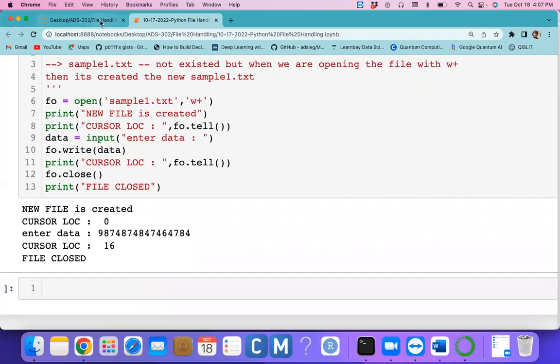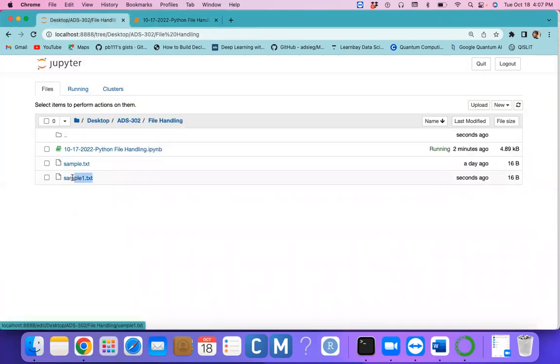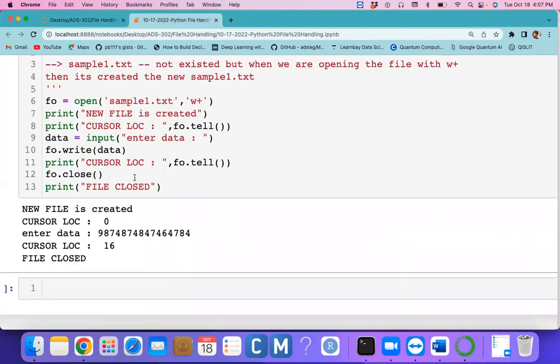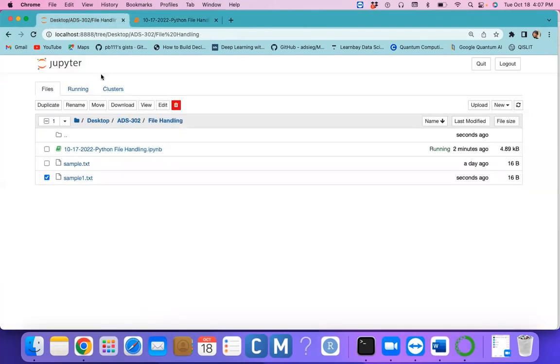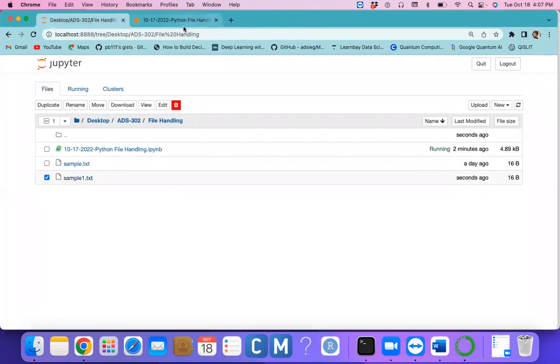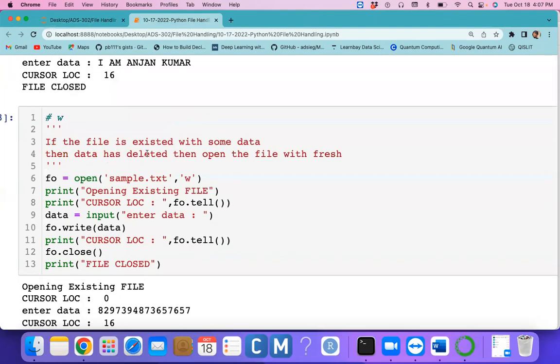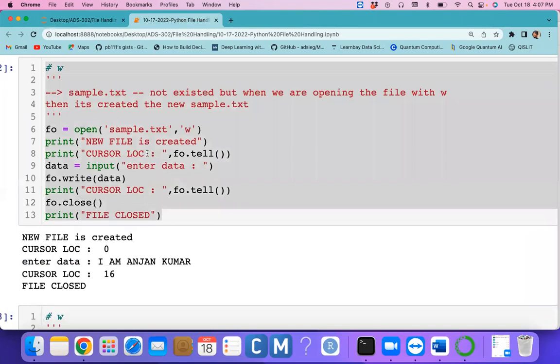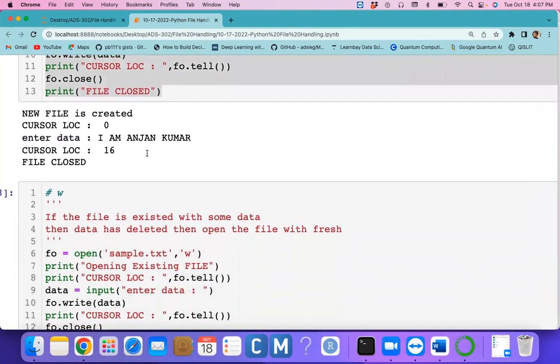Clear? Previously sample1.txt did not exist, and just a few seconds back we created it and entered this data. If you want to check what data we have, we just open that file manually, and this is the data we entered from the Python program. The data is redirected into this particular sample1.txt file. Is it clear or not? Yes. I think we don't see any difference between W and W plus as of now.